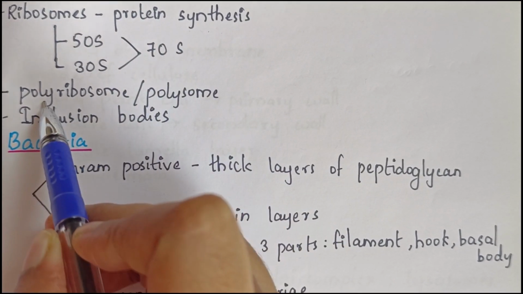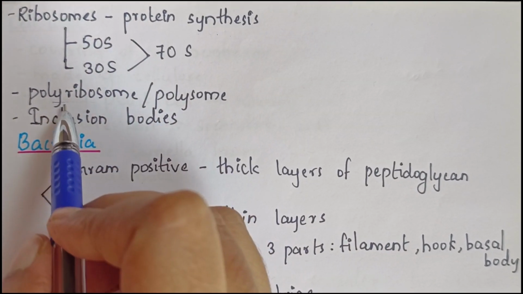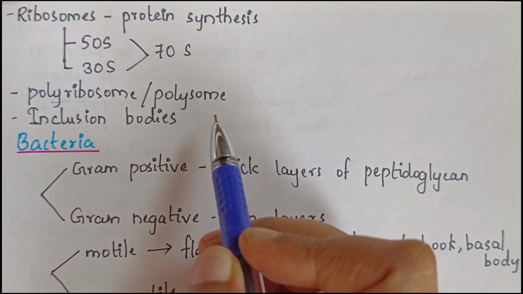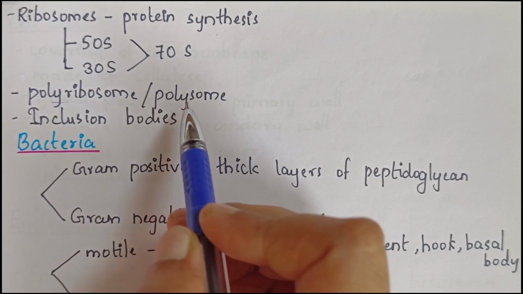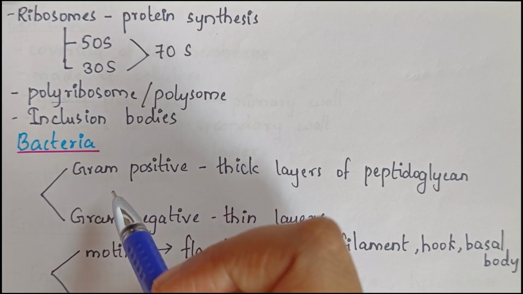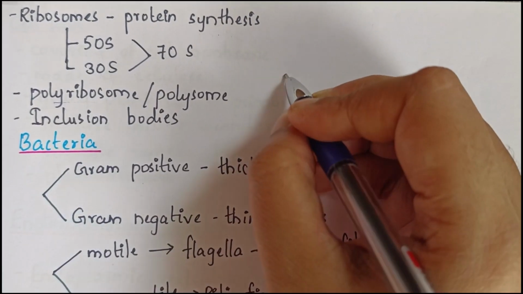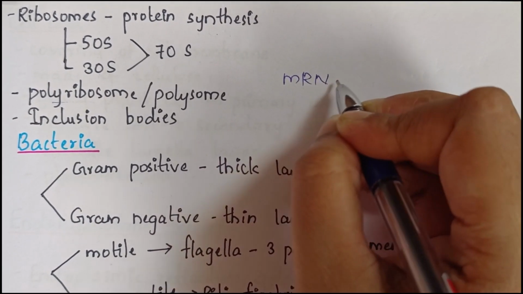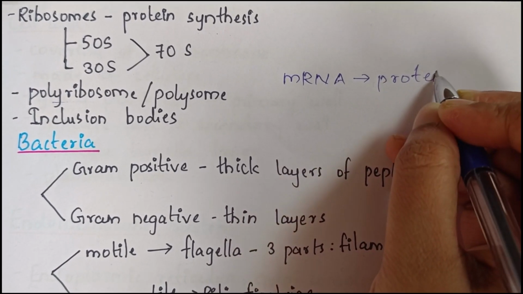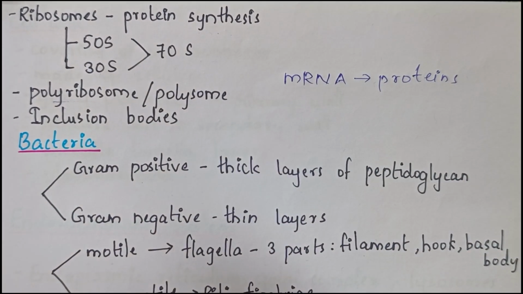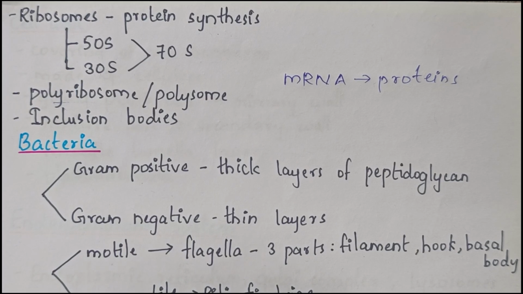Next, when a chain of ribosomes is attached to a single mRNA, it is called polyribosomes or polysomes. So polyribosomes means a chain of ribosomes attached to a single mRNA, also called polysomes. And polysomes convert mRNA into proteins.